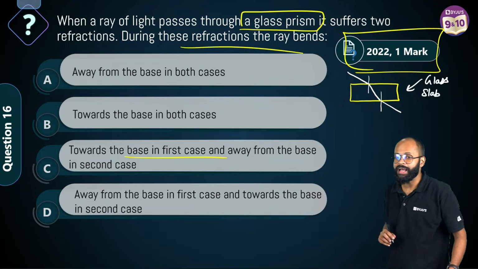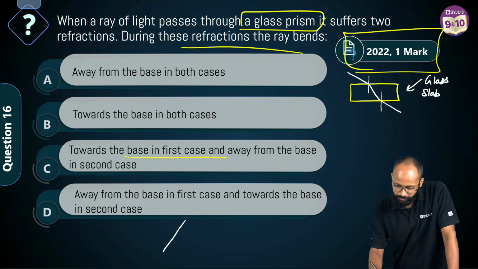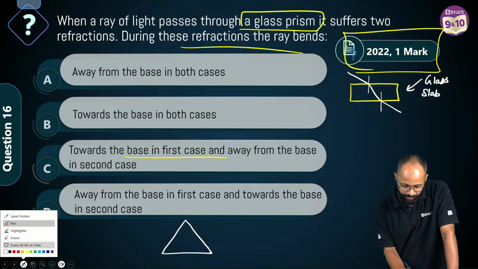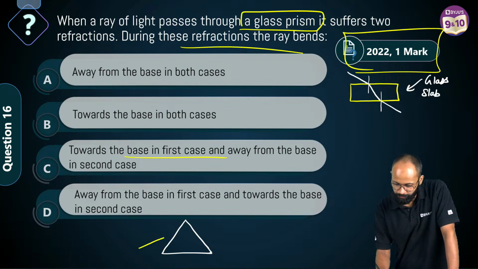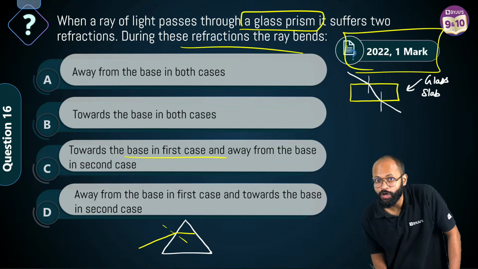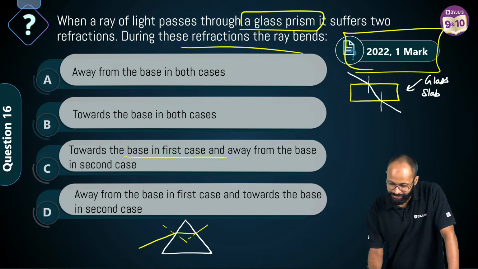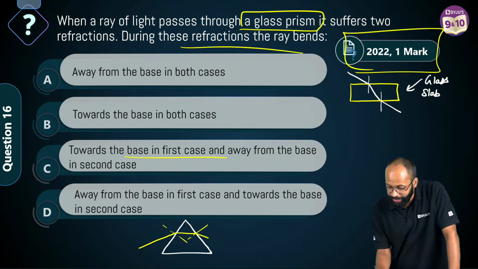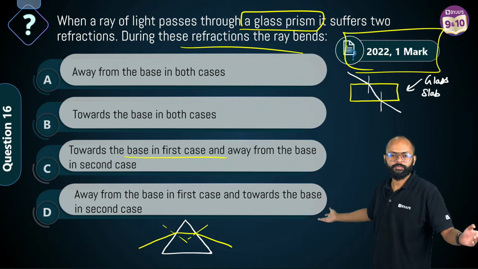But here what do we have? We have a prism. Which means on the first surface, the light ray bends towards the base of the prism. On the second surface, the light ray bends again towards the base of the prism.